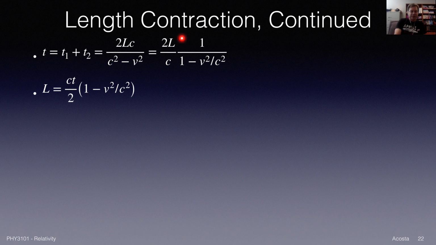Rearranging and solving for L. L is going to be C times T over 2. So I multiply both sides by C, divide by 2. I also have to multiply by the 1 minus V squared over C squared. And this is the total length, L, as measured in the Earth's frame as the light clock moved by us.